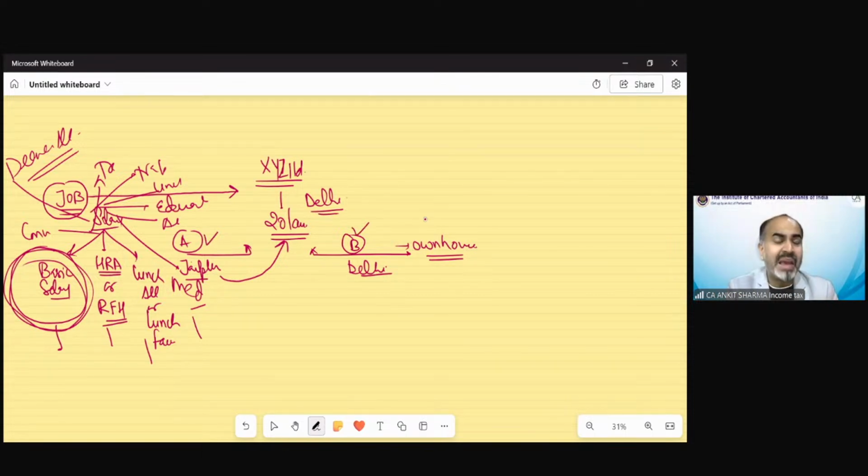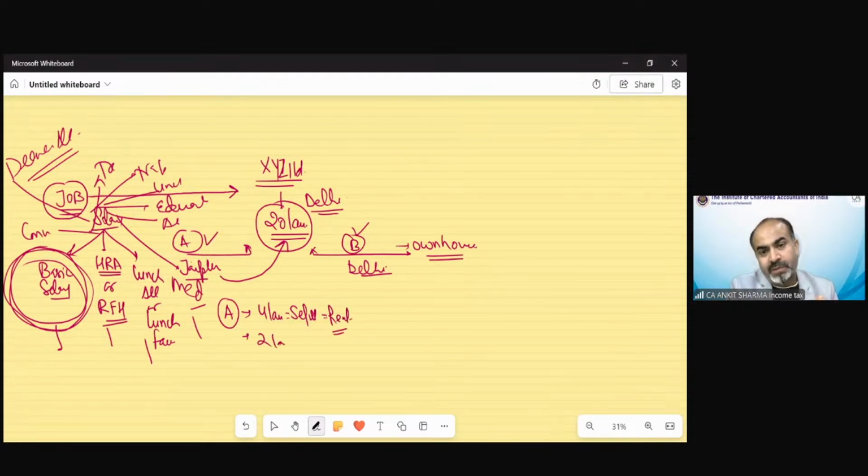If A and B have choices about how they need to take this 20 lakh rupees, then how they need to design their salary structure is going to be discussed in this topic. Suppose the company decided, okay, we will do one thing. Suppose in this case, Mr. A figures out that out of this 20 lakh, 4 lakh I need to spend on rent. That would be my rental expenditure if I am working in Delhi.